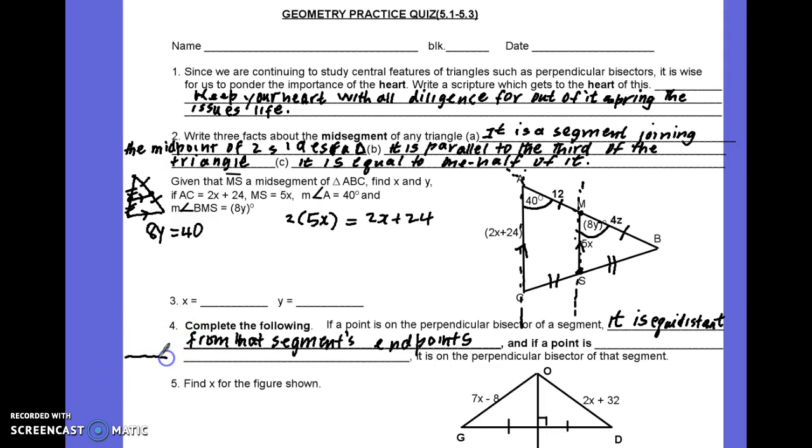So, very simply, we're looking at that as a segment, and this as a perpendicular bisector of the segment. Then any point on this perpendicular bisector, let's just choose point P, it's going to be equidistant from the endpoints.